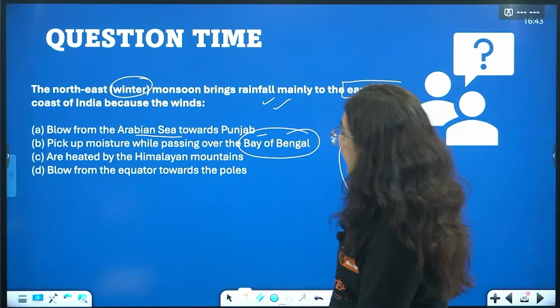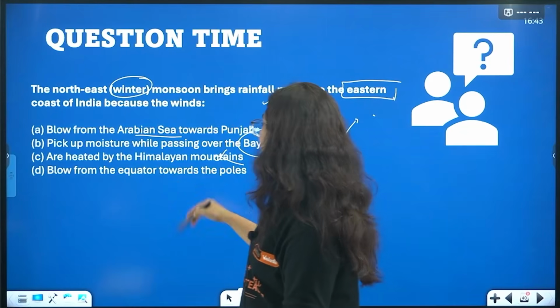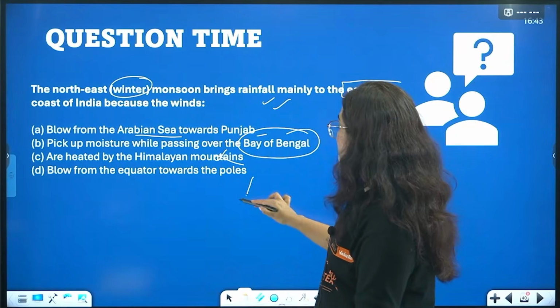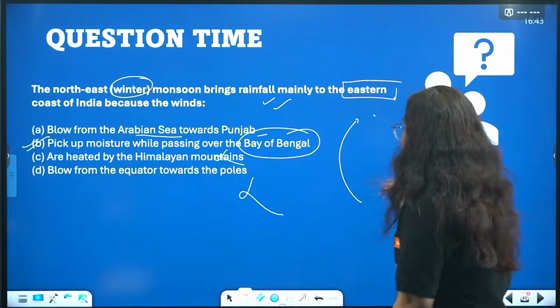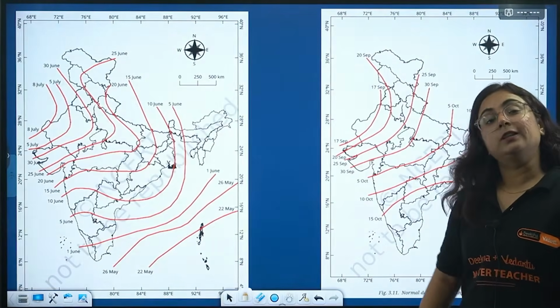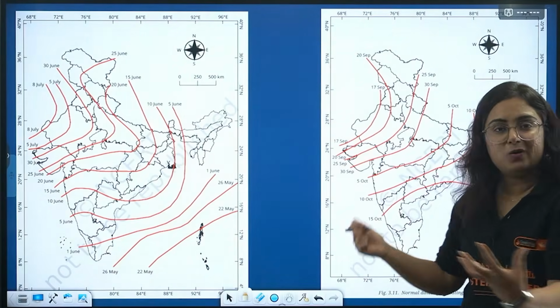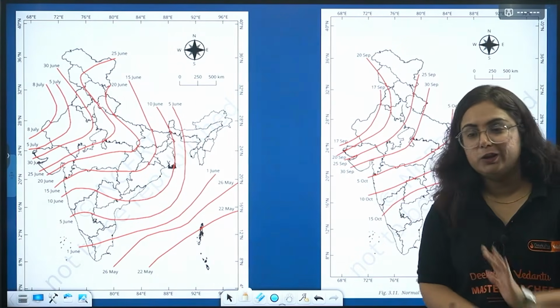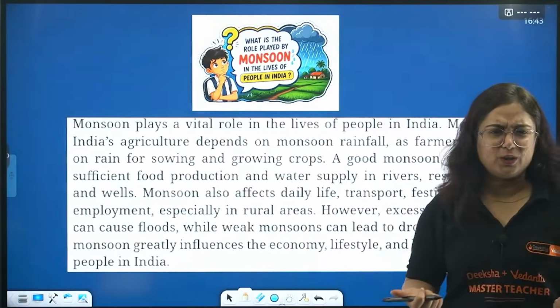Okay? Are heated by the Himalayan mountains? Not at all. Blow from the equator towards the pole? This is so illogical, and here B is the correct answer. They take the moisture from the Bay of Bengal and leave it on the coast. So, what is shown in your book, I just drew and told you recently. Okay, and I know it's clear.